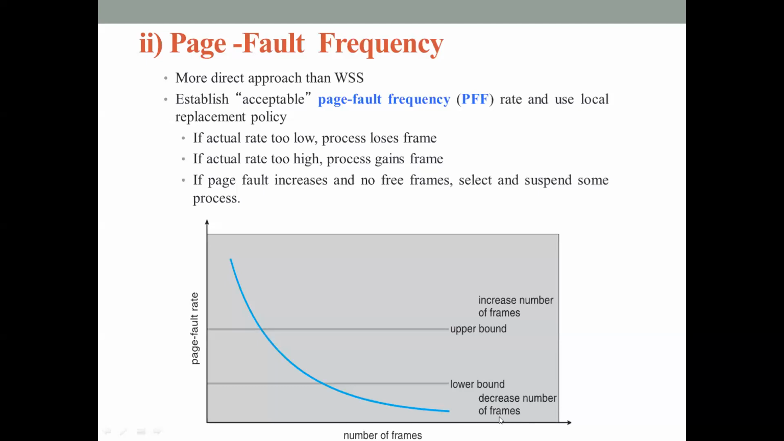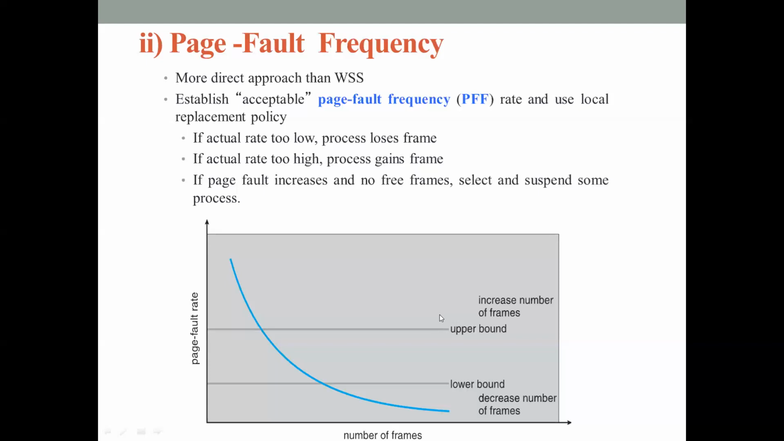This method is called preventing thrashing by examining the page fault frequency. When the page fault frequency becomes greater than the upper bound, the OS has to increase the number of frames, right? At that time, if the OS does not have enough frames to give to the process, then it will again try to suspend or swap out one of the processes to give frames to the existing other processes.